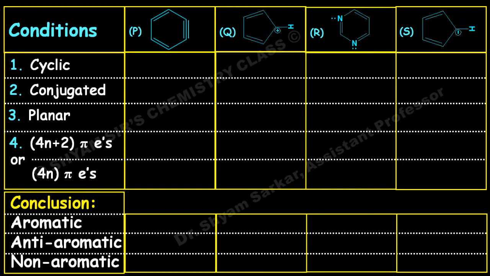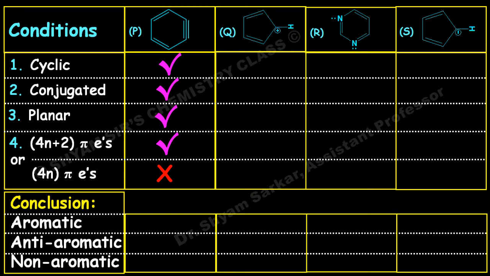It is cyclic, conjugated, planar, and obeys the 4n plus 2 pi electron rule where n equal to 1, because the other pi bond, the abnormal pi bond, does not contribute to the conjugation within the benzene ring. So that's why it obeys Hückel's rule, 4n plus 2 where n equal to 1. So this is aromatic, we already know.